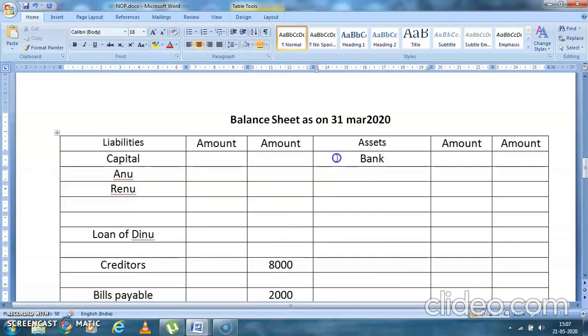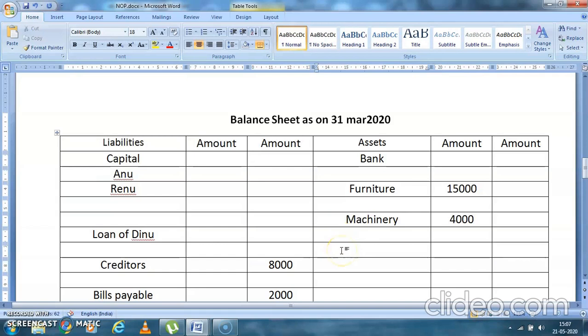We'll leave one line. So bank, furniture. Furniture, there is an adjustment, so you'll write in the outer column 15,000. Then you had machinery. Again there is an adjustment, so you'll write in the inner column.